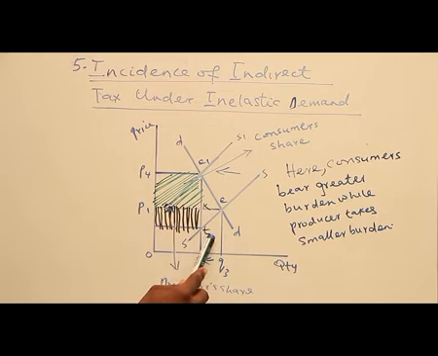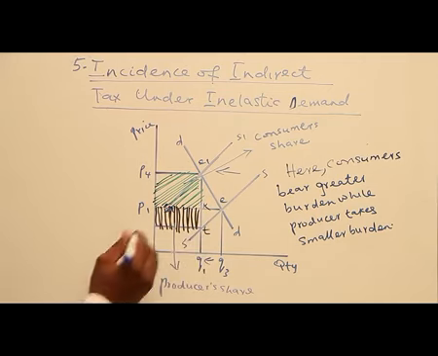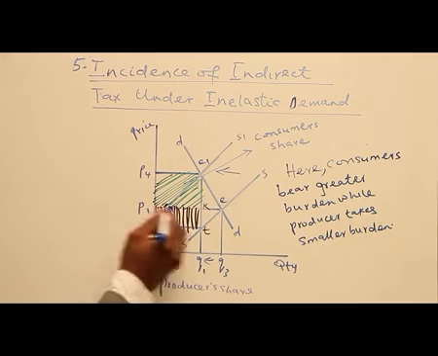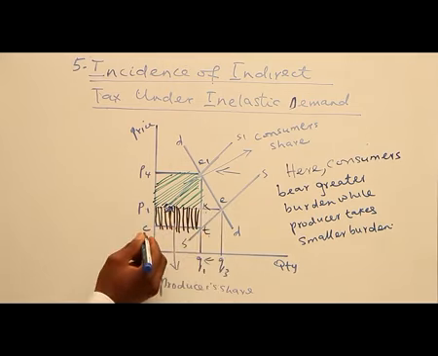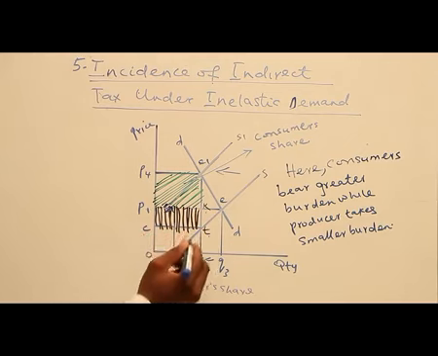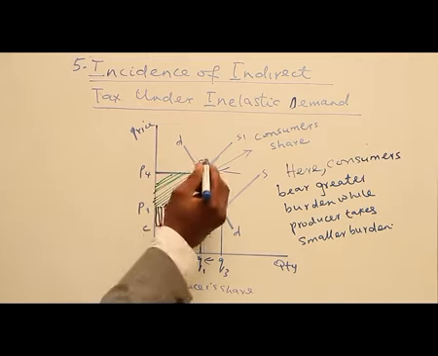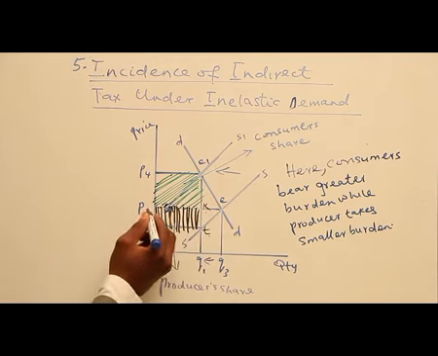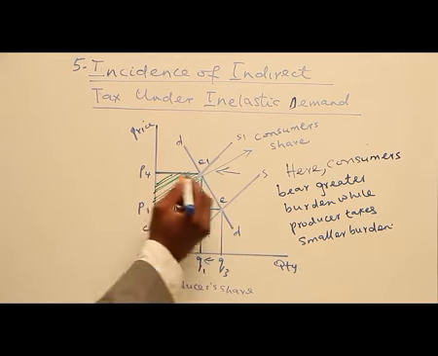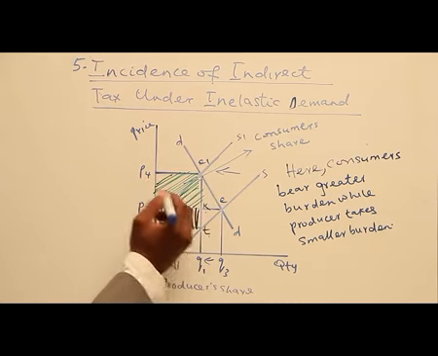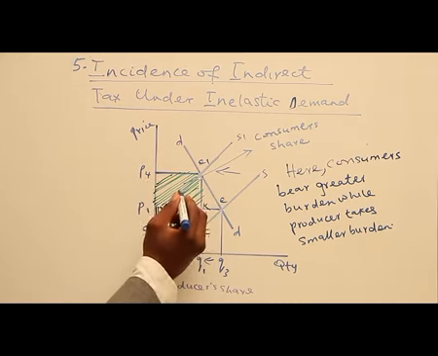So to share the burden of the tax now, the producer will take KT. So the total tax that the producer will pay will be C1KTC. This is the portion that the producer or the seller will pay. Now, the consumer will pay P4E1KP1. So this is the total tax that the consumer will pay. This is the portion that belongs to the consumer in the burden of the tax. So it's larger than this one.